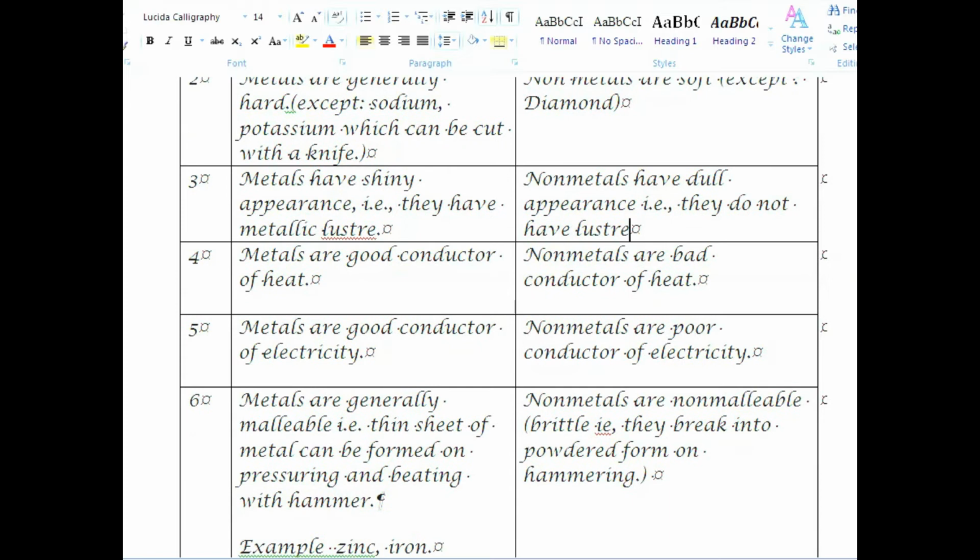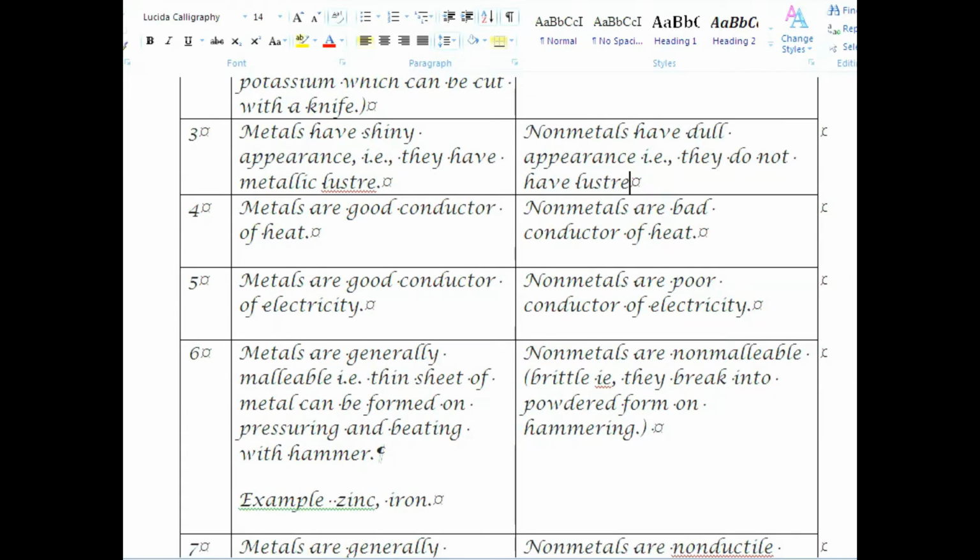Number 6. Metals are generally malleable, that is, a thin sheet of metal can be formed on pressing and beating it with hammer, while non-metals are non-malleable, that are brittle, that is, they break into powdered form on hammering.